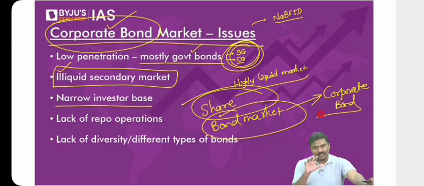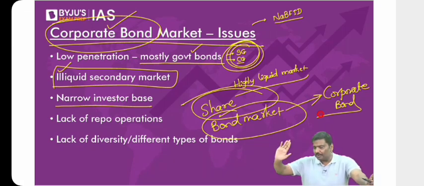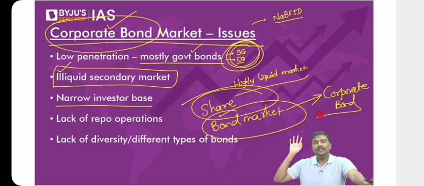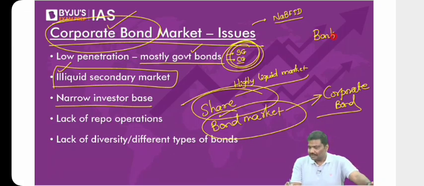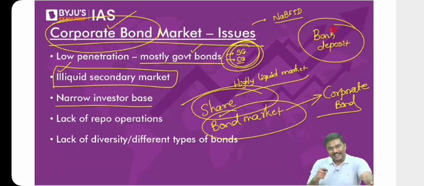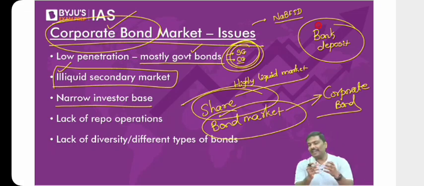So the point I'm trying to make is very simple. First and foremost, not all the people in India invest in the market. Is the point okay with all of you? Not everyone in India will invest in the market. If you ask most of the people in India, where do you invest? They'll simply throw one word at you: bank deposit. A large chunk of Indian investors, if you ask them, where do you keep your money? Where do you invest your money?